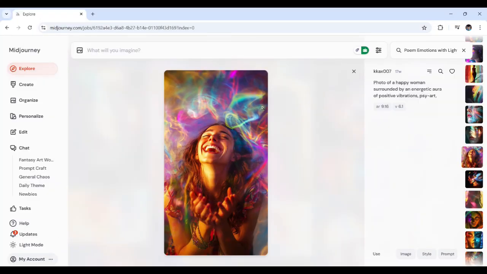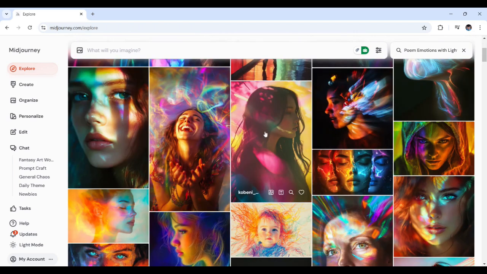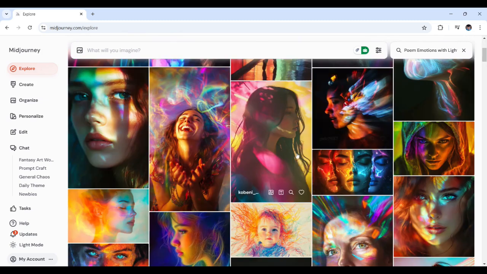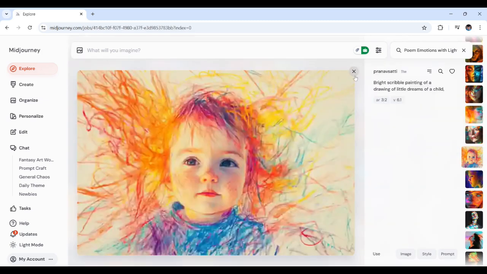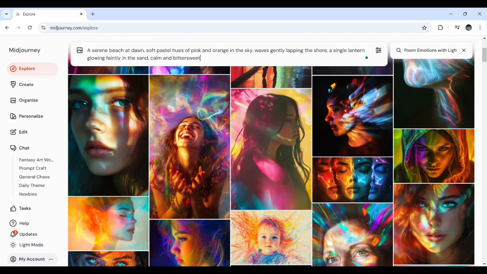Emotions are the lifeblood of poetry, and Midjourney allows us to capture those feelings with the perfect combination of light and color. Think about the hues that reflect the mood of your poem. Now, for this example, we'll visualize a bittersweet poem about a quiet sunrise after a storm. A blend of calm, hope, and a lingering touch of sadness. Now let's set up the prompt right over here to bring this poetic moment to life.